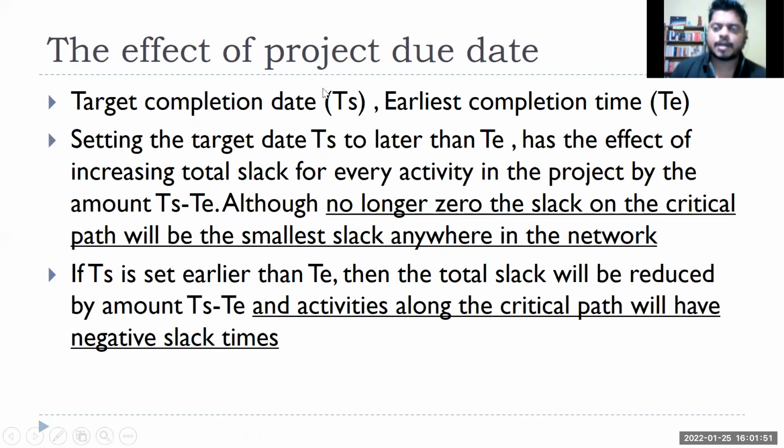So in that case, what will happen? Total slack will increase, right? Let's say in this case, the client requires the project to be completed by 200 days, and you have estimated 194 days. That means each of your activities has a total slack of 6 days. That means the whole project can be delayed by 6 days. Although no longer 0, the slack on the critical path will be the smallest slack, right? So even if the definition of critical path is the path connecting all the critical activities for which slack is 0.